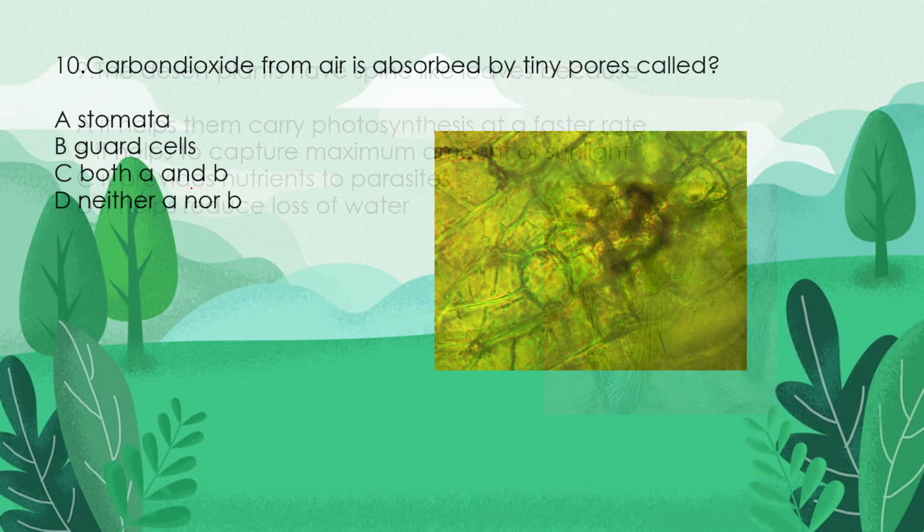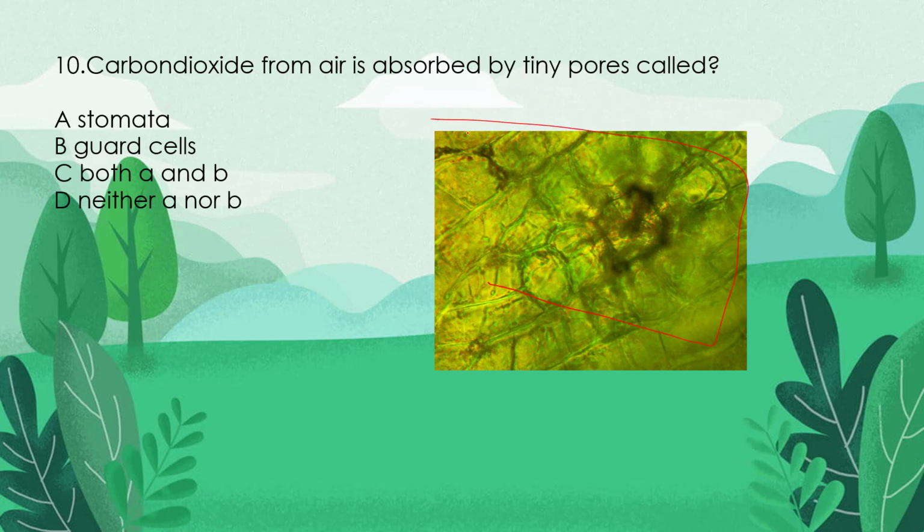The 10th question is, carbon dioxide from air is absorbed by the tiny pores called. So this is the structure of the leaf. If you see it in a magnifying lens, you could observe the structure of the leaf like this. So this black area, okay, it has some pores inside it. These pores are known as stomata, and the cells surrounding this stomata are known as the guard cells. But now what is our question? Carbon dioxide from the air is absorbed by the tiny pores called stomata.